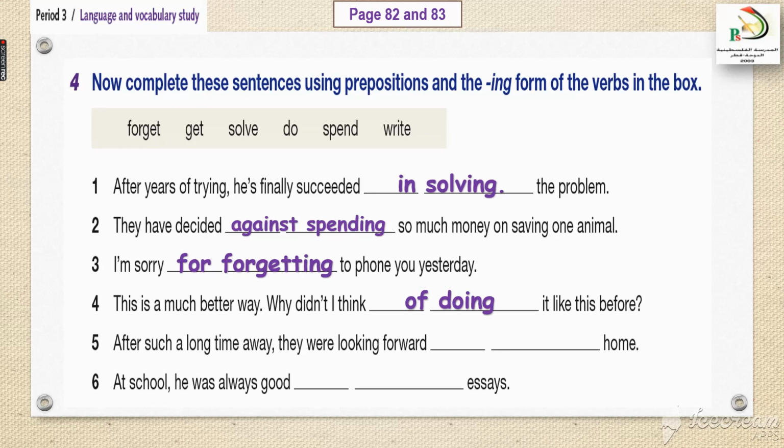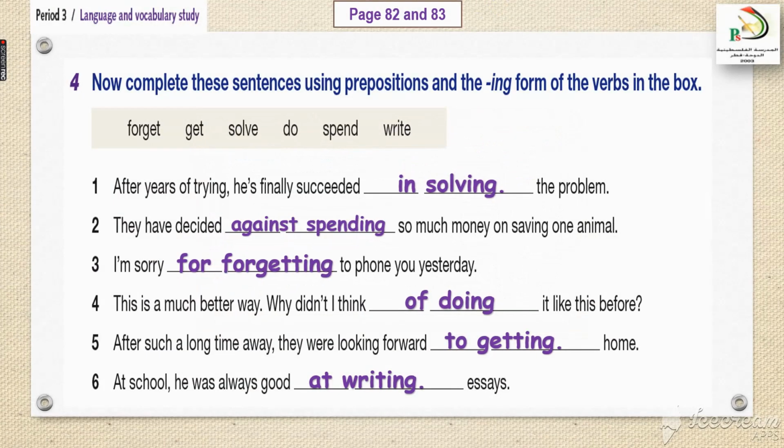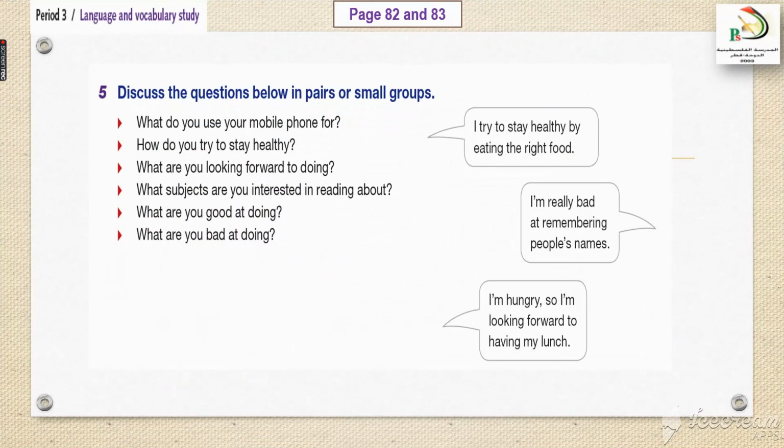After such a long time away, they were looking forward to getting home. At school, he was always good at writing essays. See, we took these words in activity number 3. We matched them with the correct preposition, and now we have added the same preposition with the ing form of the verbs. Here we have a discussion. Try to answer these questions on your own, and you can discuss it with your partner as well.